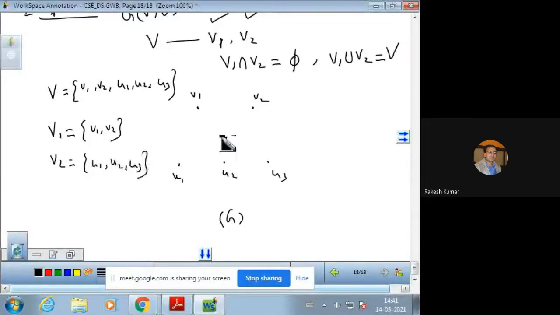So now V1 के जो वर्टेक्स होंगे वो V2 के वर्टेक्स के साथ ही ज्वाइन होंगे, but these vertices cannot join with each other. Similarly, these vertices cannot join with each other. So just like this, join here, join here, and join here. Now, this is the example of a bipartite graph.